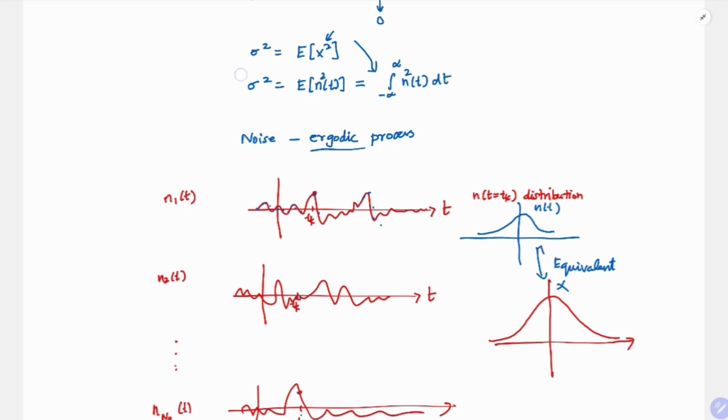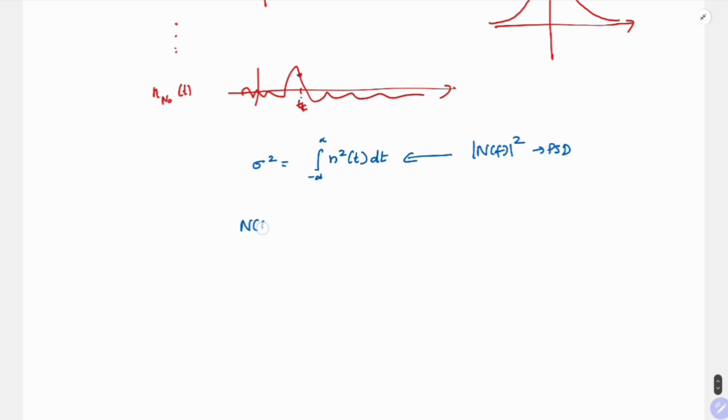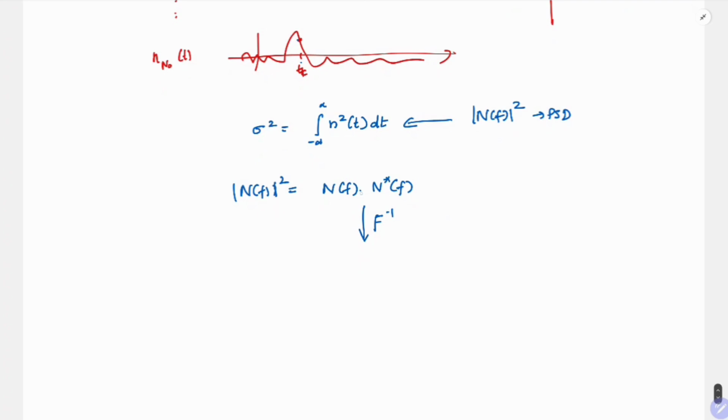So we got that. Now we arrived at sigma square equal to the integral from minus infinity to infinity of n square of t dt. But now we only have our power spectral density. How do we arrive here? If you see, your power spectral density is nothing but N of f into N conjugate of f. So now if you come to the time domain, if you take an inverse Fourier transform, multiplication in the frequency domain will be convolution in the time domain.